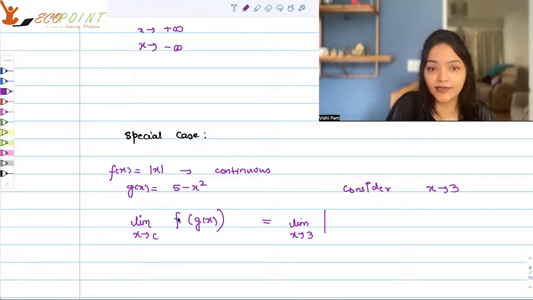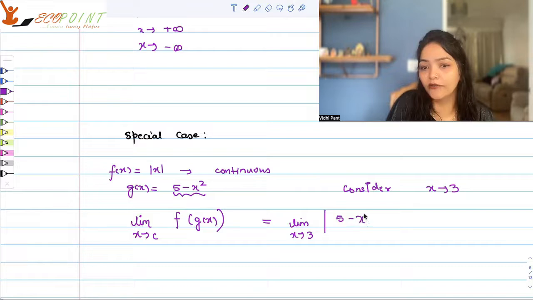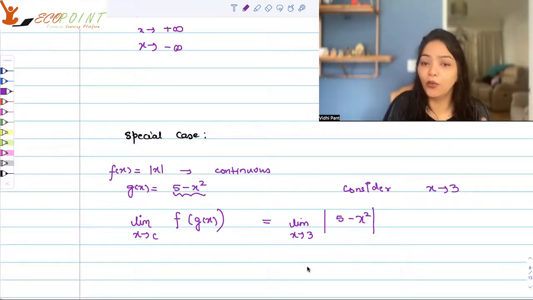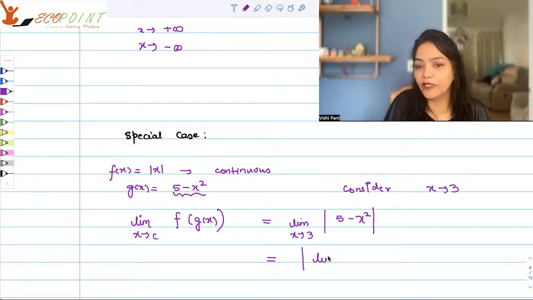Input is g(x). So input becomes 5 minus x squared. So we are talking about modulus of 5 minus x squared as x tends to 3, right? What's going to happen here is this will be just equal to modulus of the limit as x tends to 3 of 5 minus x squared. Both the things will be the same.